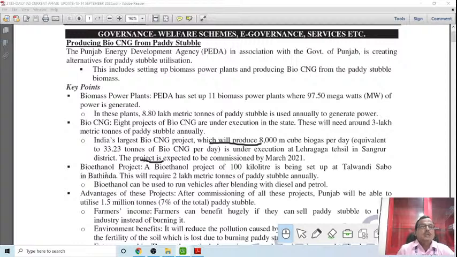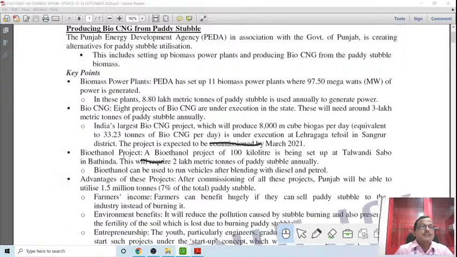A bioethanol project of 100 kiloliters is being set up at Talwandi South in Bathinda district, and this will require 2 lakh metric tons of paddy stubble annually, and a huge income will be generated for the farmers. So let's discuss the advantages. Farmers' income will definitely increase, because farmers will get an additional income instead of burning it.